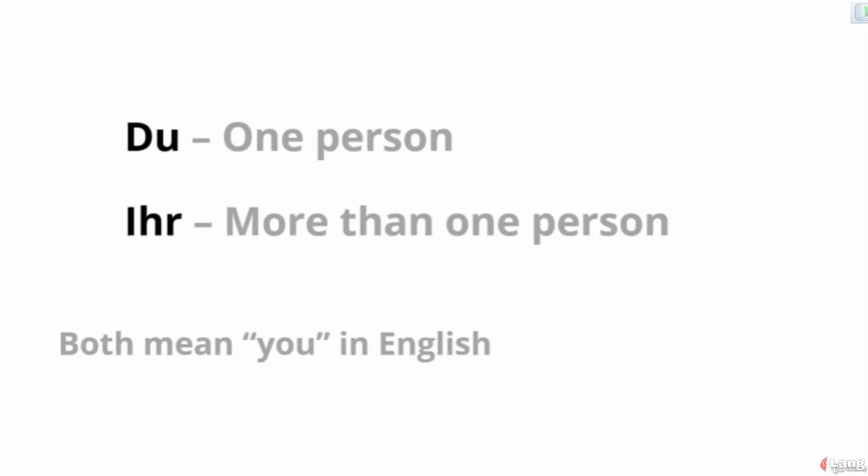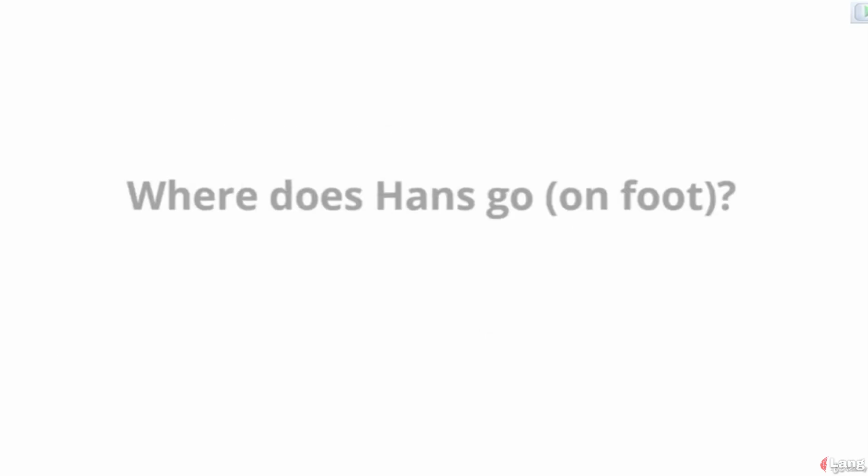From now on, to make it easier for you to translate the sentences, I will put in parentheses if the person is going on foot or by a vehicle. Remember to translate go on foot with gehen and go by vehicle with fahren, conjugated in their respective persons.